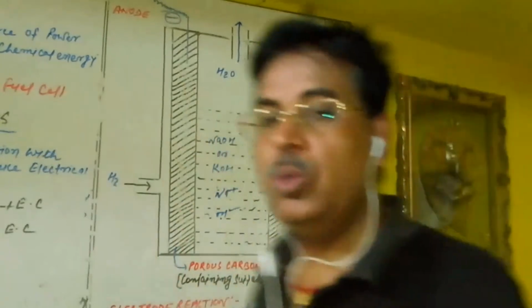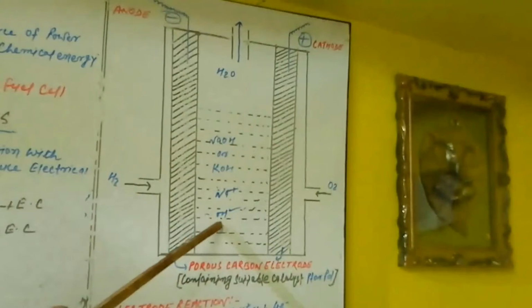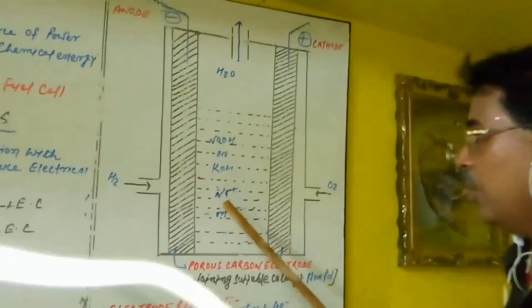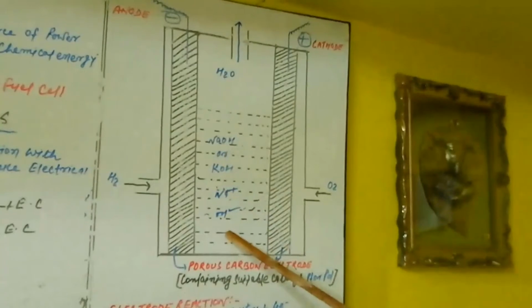These 2 electrodes are placed in the electrolytic solution, aqueous NaOH or KOH.